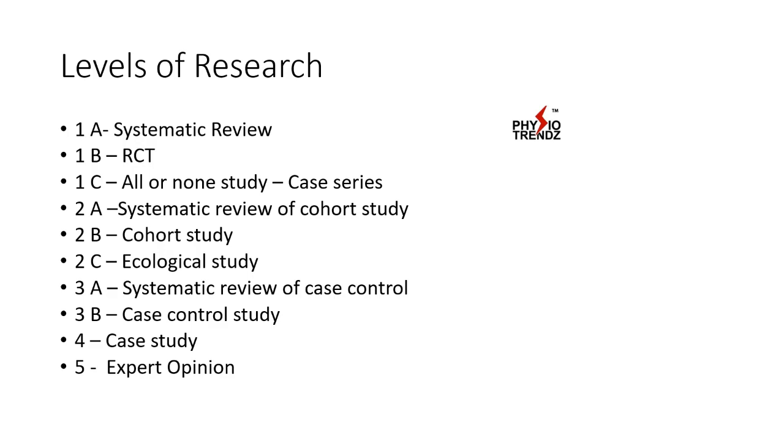Now 1A was a systematic review of good quality RCTs. 2A is a systematic review of cohort studies. A cohort study is nothing but a retrospective study. You are trying to figure out whatever has happened, and then you collect all the data from all the cohort studies and do a systematic review. That is 2A. 2B is a simple cohort study. 2C is an ecological study. 3A is a systematic review of case control studies or case studies, in which we take a single case, and 3B is a case control study. 4 is a case study again, and 5 is expert opinion. So these are the levels of research that we can remember.